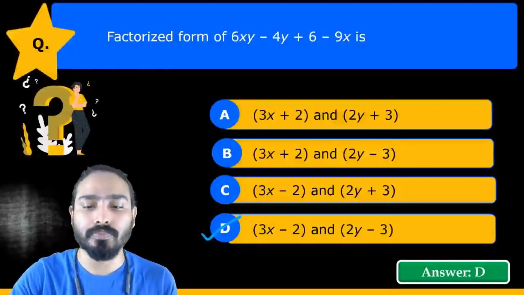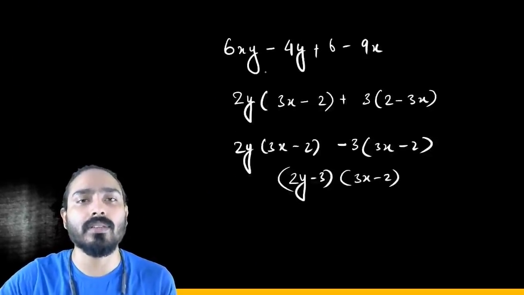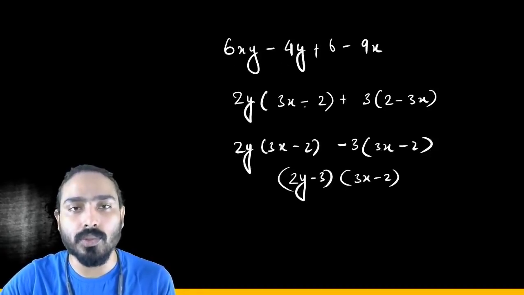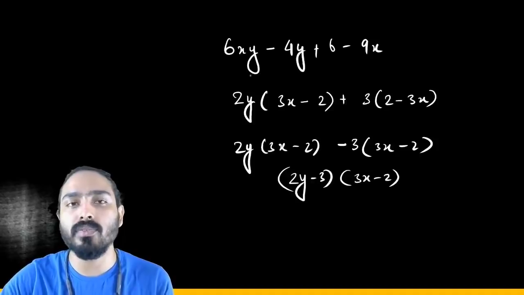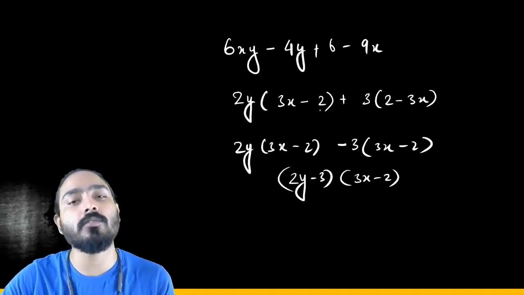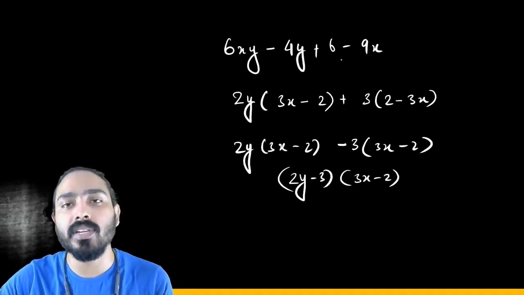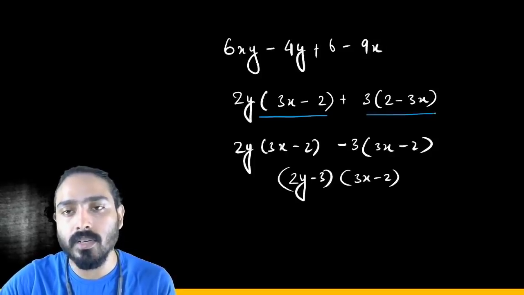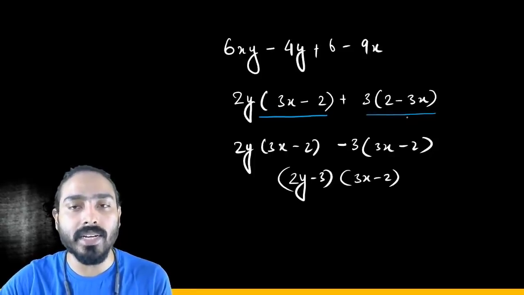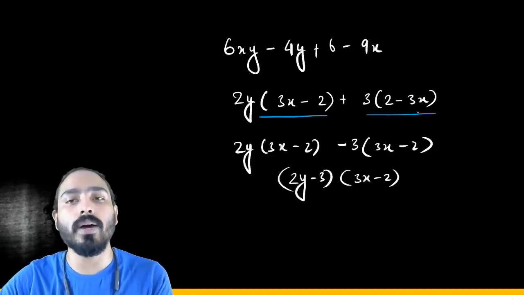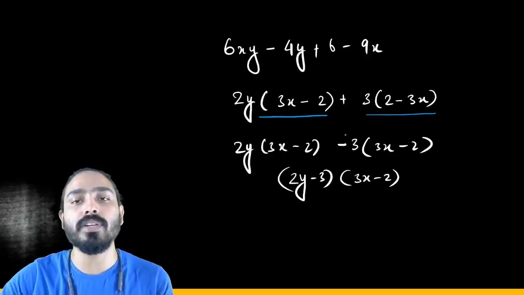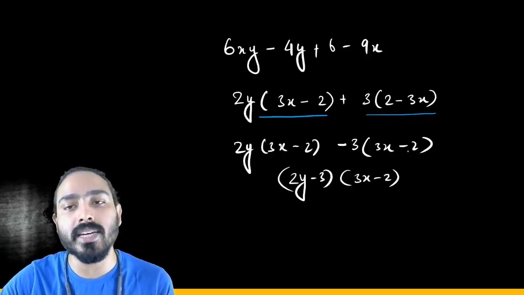Let's see how. In such a question, we'll take 2y common from the first two terms, so it will remain 3x, and this will become 2. Now, if we take 3 common from the last two terms, it will come 2 minus 3x. Just because the first term has and the second term does not have anything common right now, we will try to pull this 2 minus 3x to 3x minus 2 by keeping a minus here. So, if you take a minus common, it will become 3x minus 2.